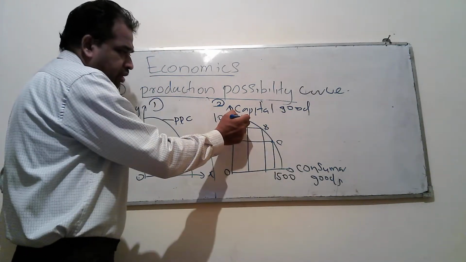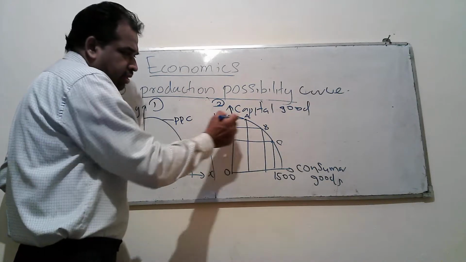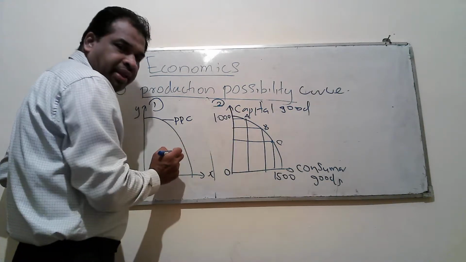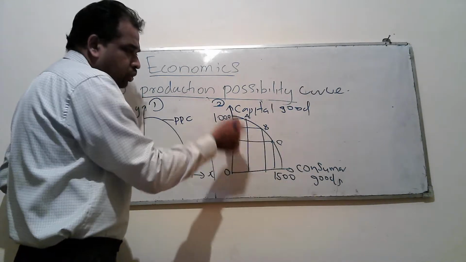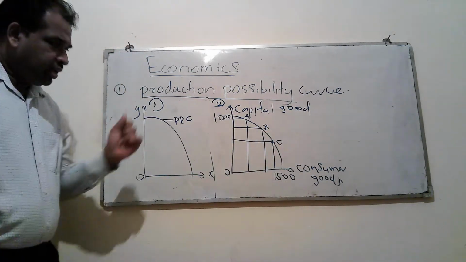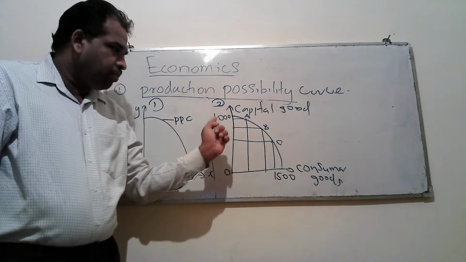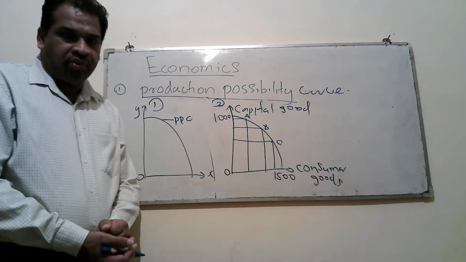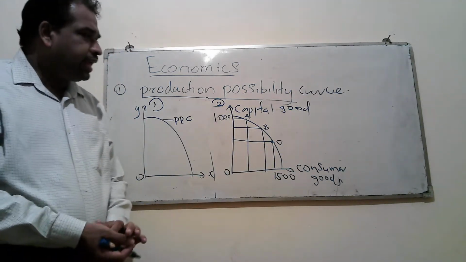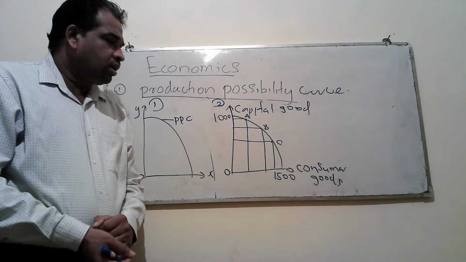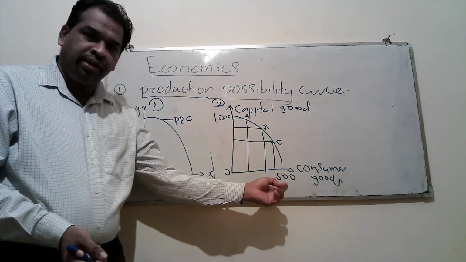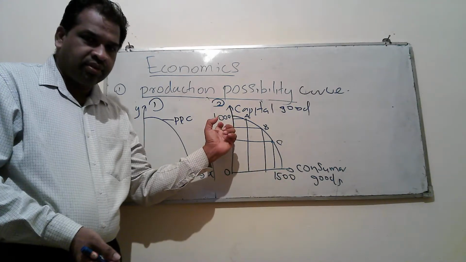If we take point A, that is a combination from both. If we take point B, that is also a combination from both goods. If we take point C, that is also a combination from both goods. Likewise, you can take any combination on the curve, or the maximum from one item and 0 from the other one.